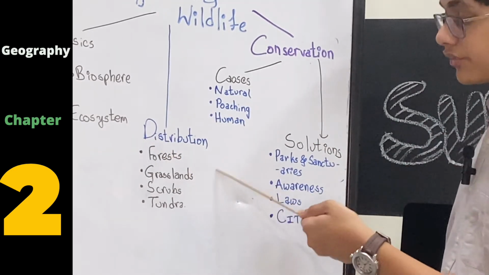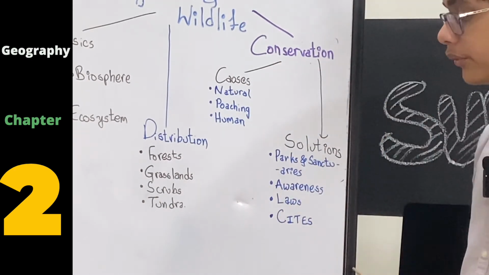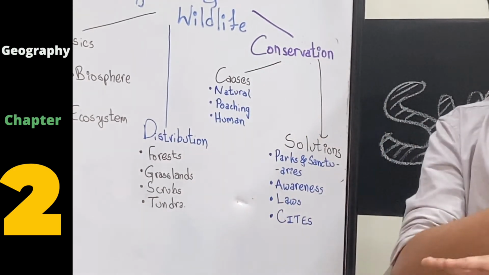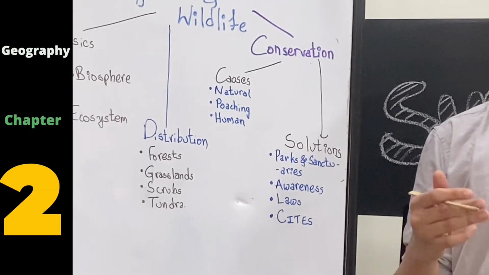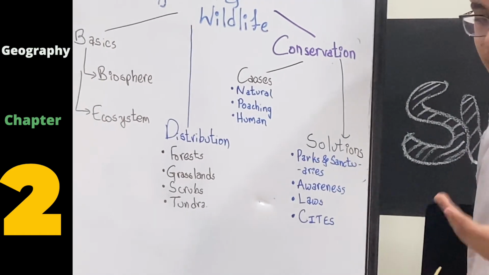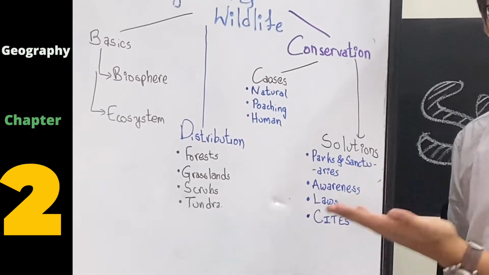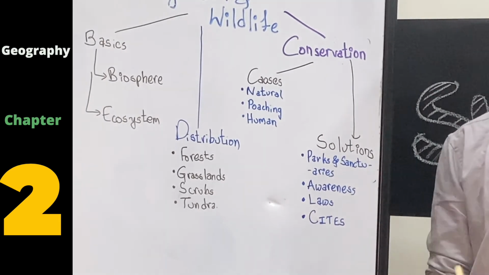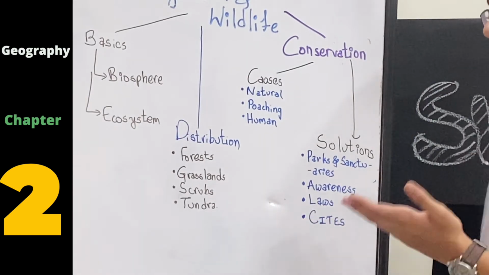Next, we looked at the distribution of vegetation. Forests, where trees are very tall and where there is high amount of rain. Grasslands, where the land is completely flat and there is a lot of rain. Next are scrubs, where you find thorny bushes and shrubs and the rain is very low. And finally is tundra areas, which are basically snowy deserts, as I mentioned when I was talking about water, completely snow areas.